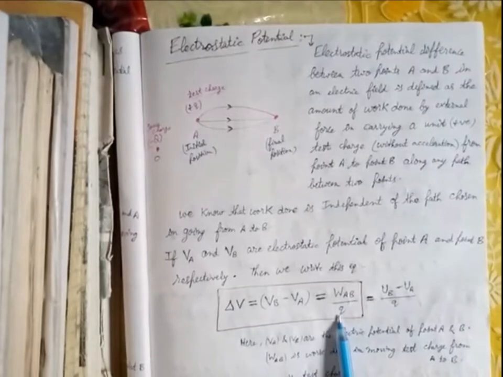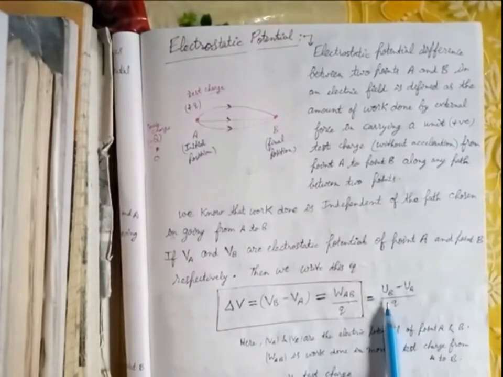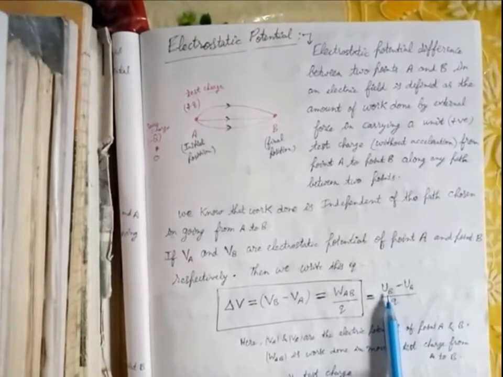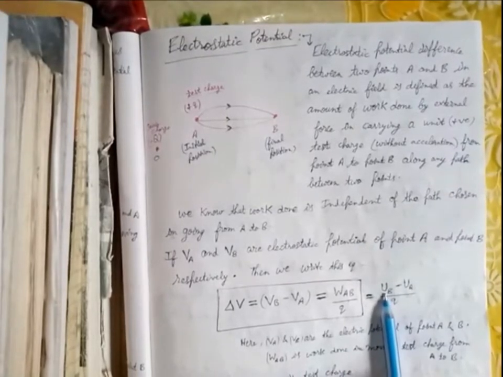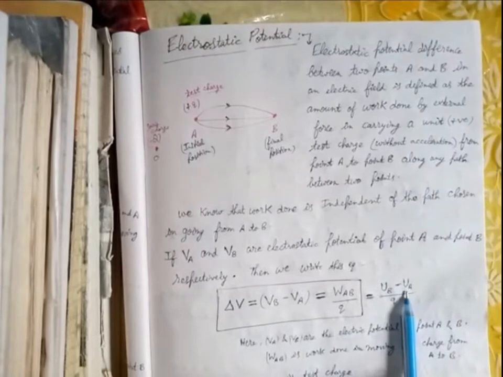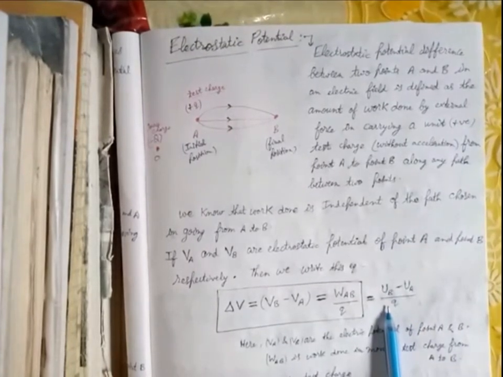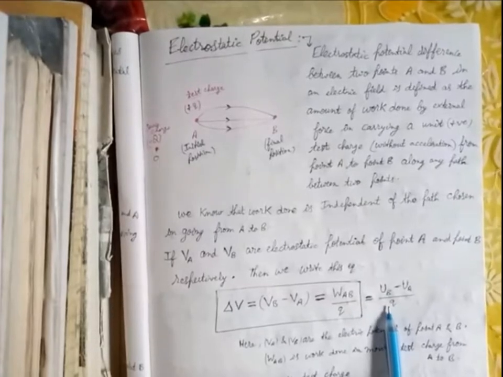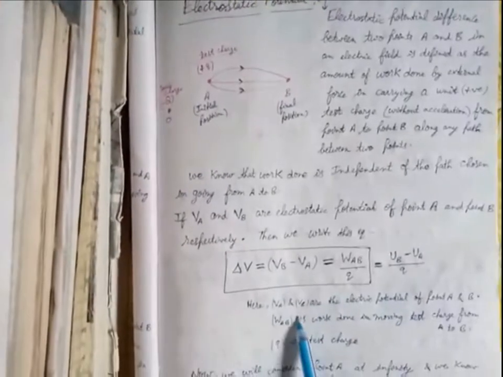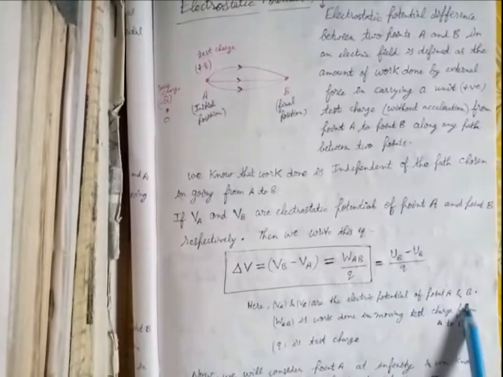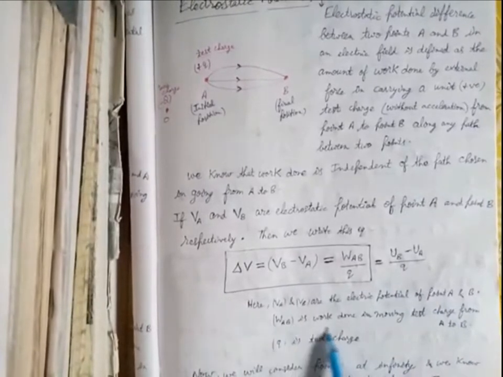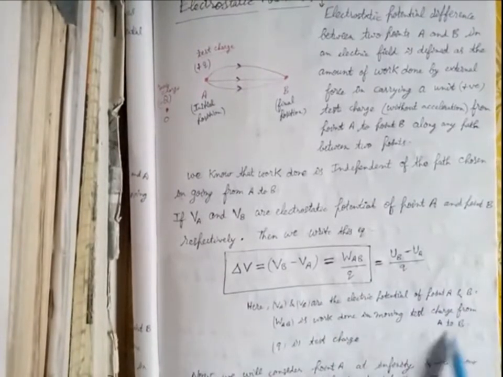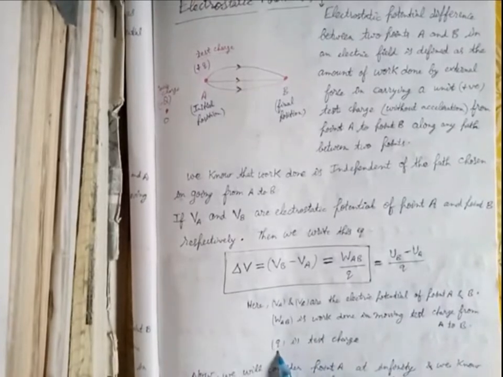that is equal to the work done from A to B divided by plus small q test charge, or we can write final potential energy at point B minus initial potential energy at point A divided by plus small q test charge. So here VA and VB are electric potential of point A and B. WAB is the work done in moving this test charge from A to B, and plus small q is the test charge.